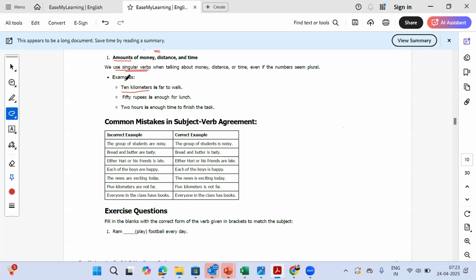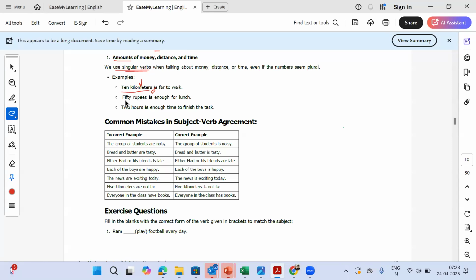So, how many kilometers? 10. It's an amount of something in distance. So we use is, we don't use are. 10 kilometers is far to walk, because in a way we are talking about one unit. We know which 10 kilometers, we know 10 kilometers is one thing, is hard to walk.